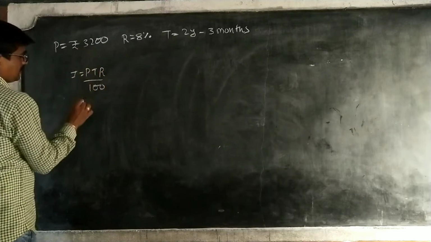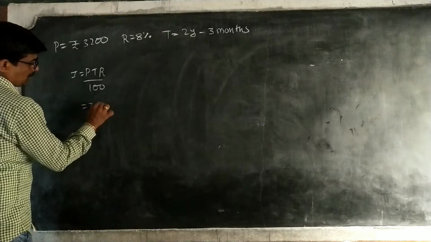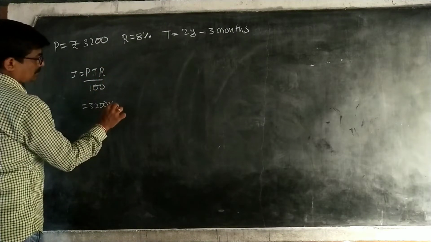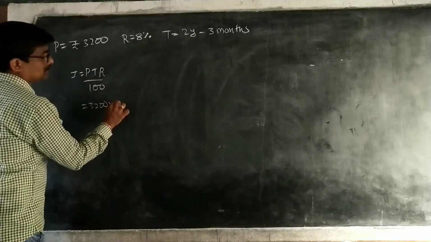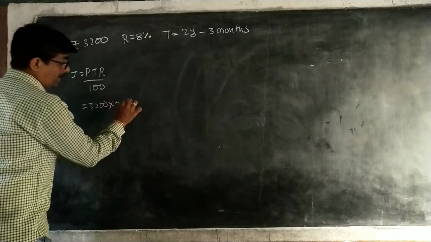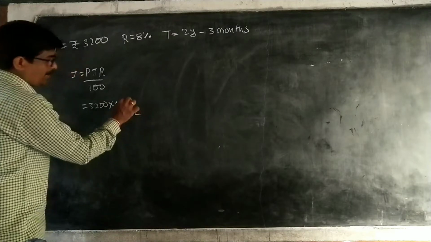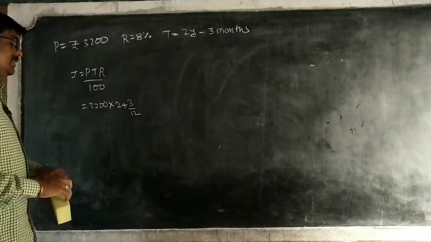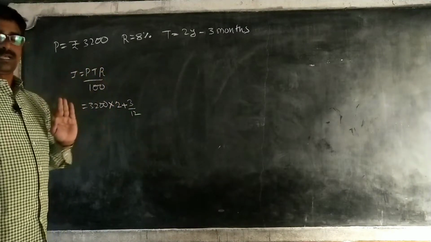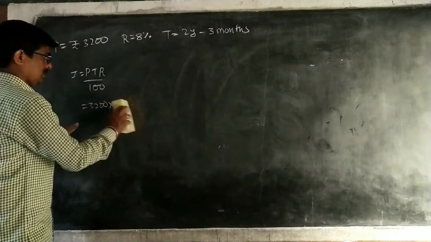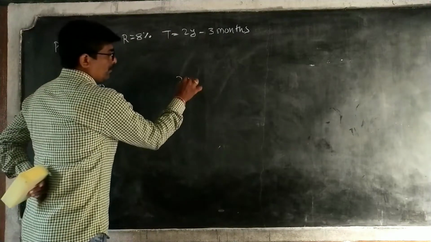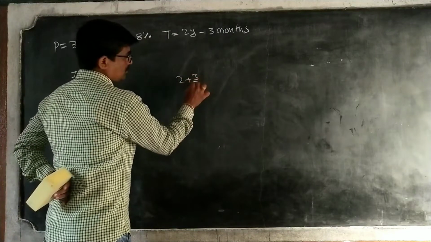So principal is given, 3200 into T. Time is equal to, first I have to write time, 2 plus 3 by 12. Why am I writing 3 by 12? Because you have to change months into years only.